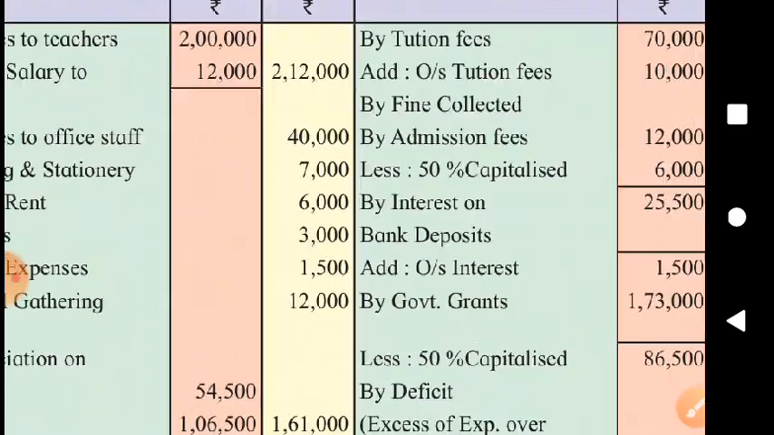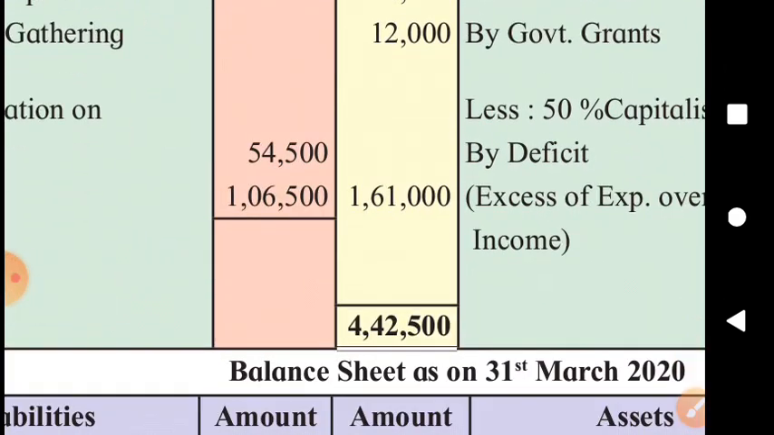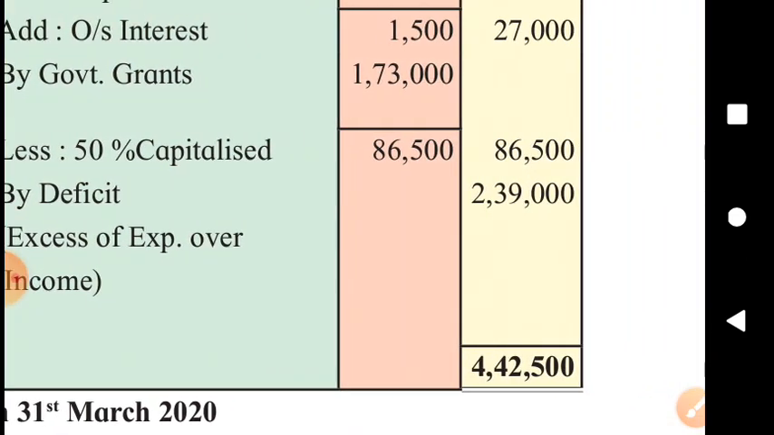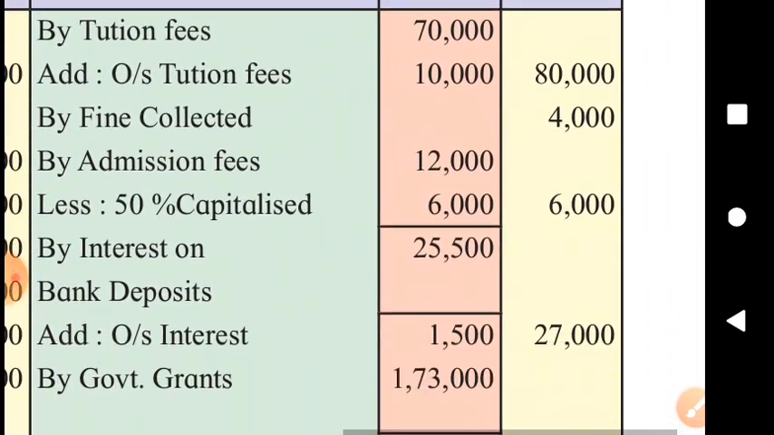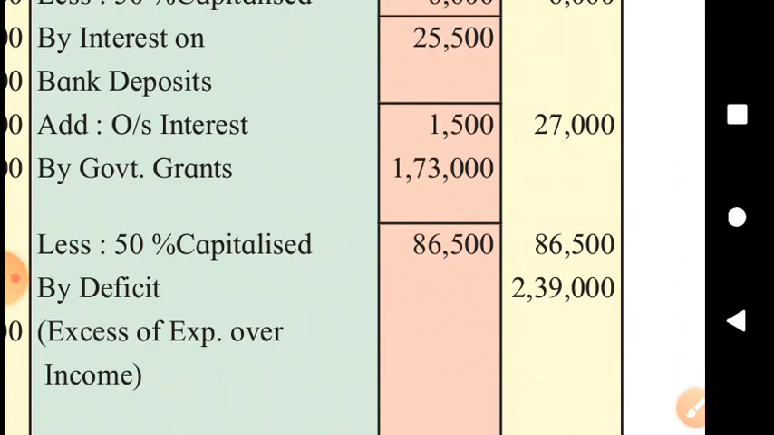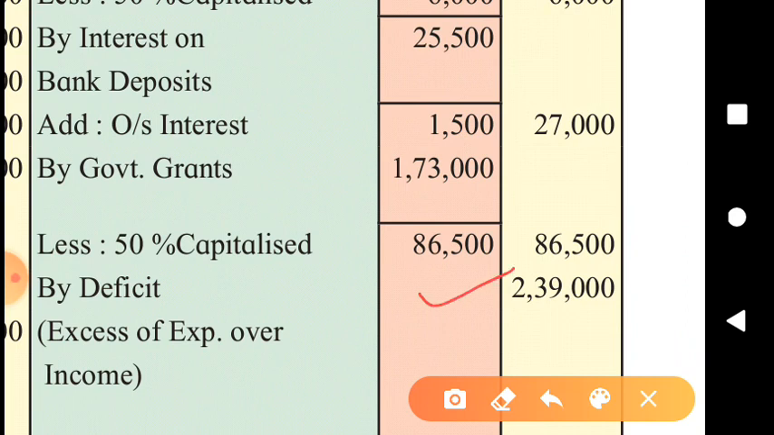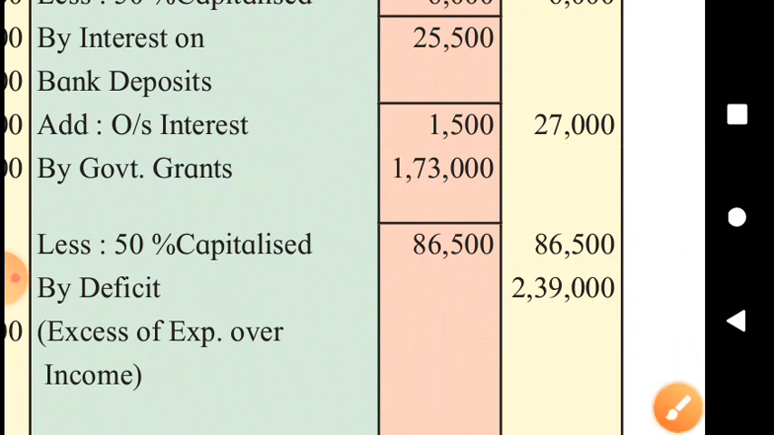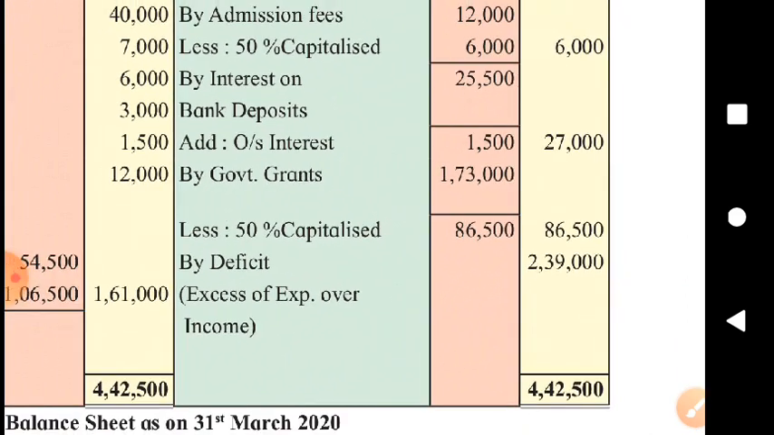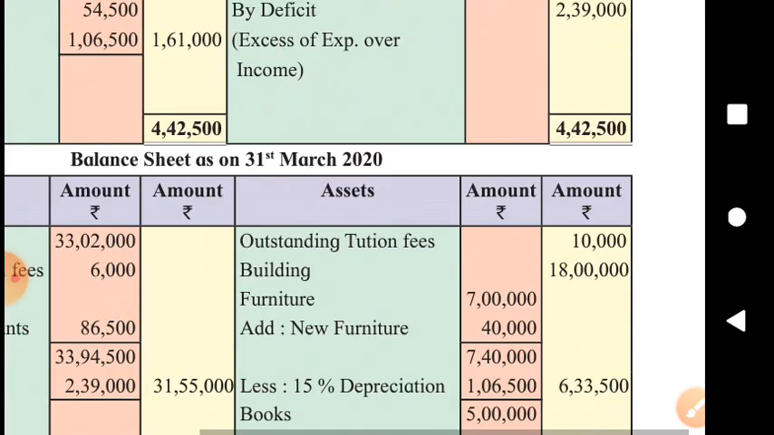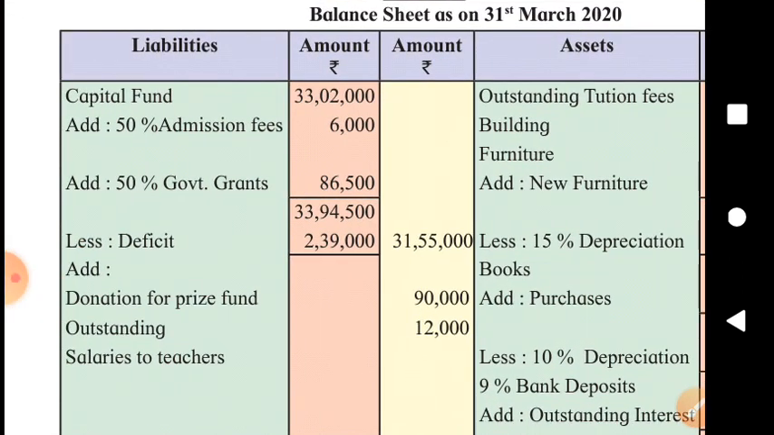Make the total of expenditure side, it will be 4,42,500. From this total we will deduct the total of income side, and income is shorter than the expenditure, and that deficit amount will be shown on the credit side of income and expenditure account. The gap on credit side is rupees 2,39,000, and this deficit will reduce the capital fund. Surplus is added and deficit is deducted from capital fund.